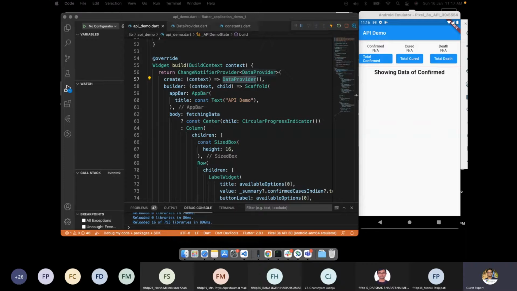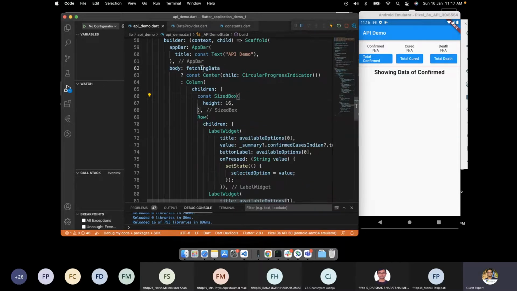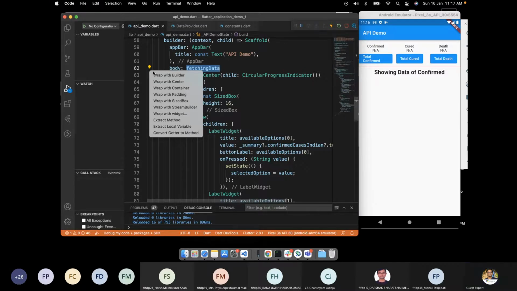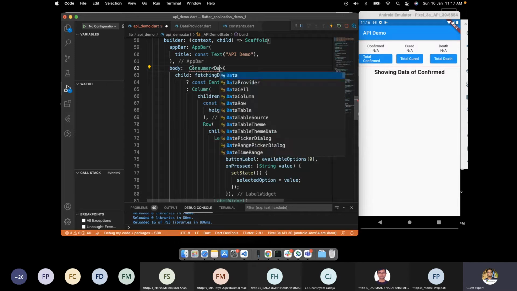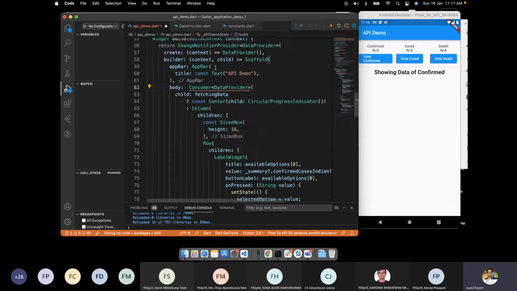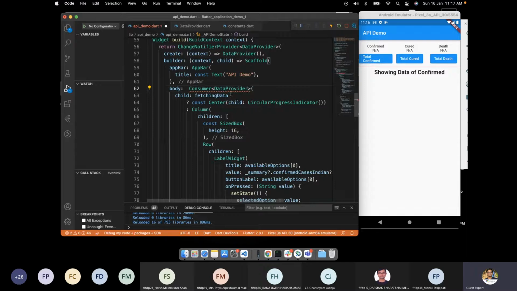Let's go with the Consumer way first. Rather than fetching data, we will wrap the widget with the Consumer. Here the Consumer will be of DataProvider because we can have multiple providers.